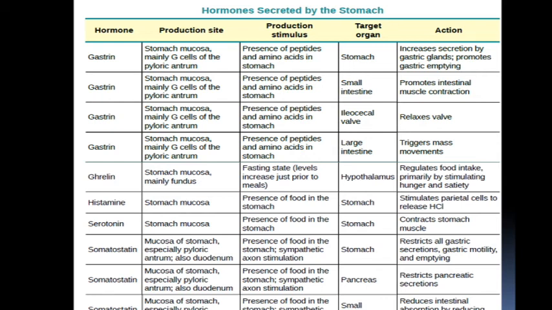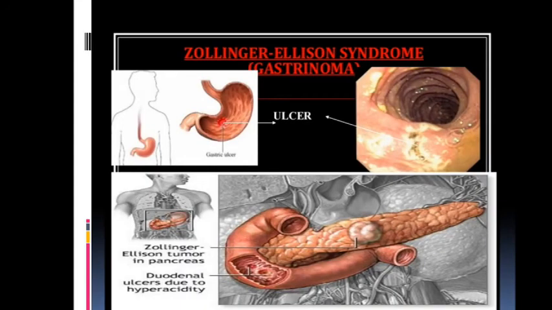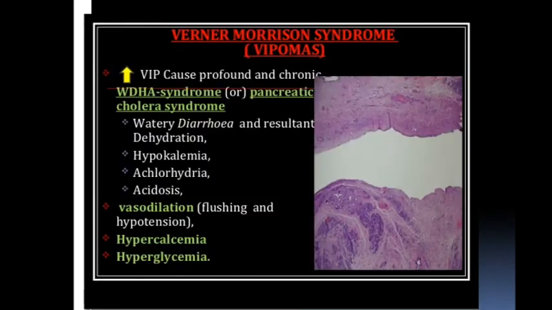Hope everything is clear. Now coming to the next slide, that is applied. This is Zollinger-Ellison syndrome, which was already discussed. There is a large amount of HCl secretion, so this causes ulcers. VIPoma, Verner-Morrison syndrome, is also called VIPoma. In this syndrome there is increased VIP, causing profound and chronic WDHA syndrome or pancreatic cholera syndrome. What is this? WDHA: watery diarrhea and resultant dehydration.